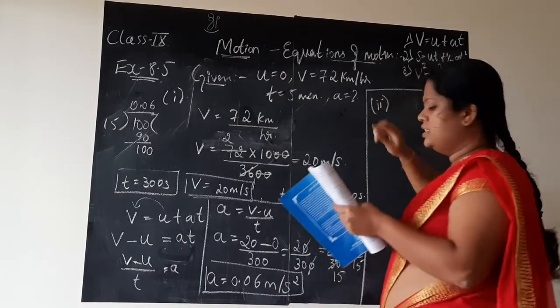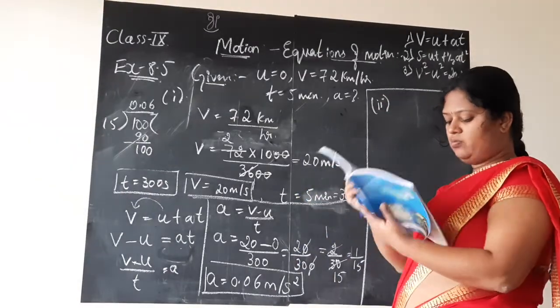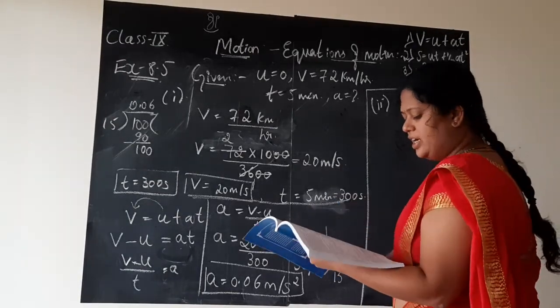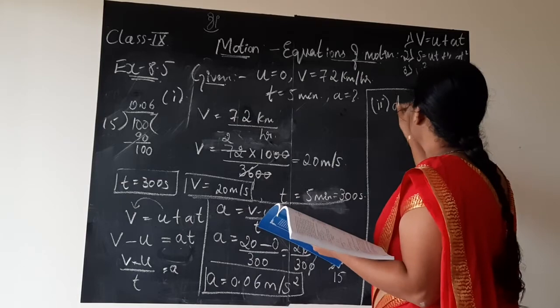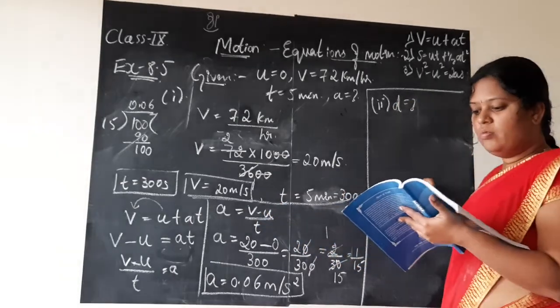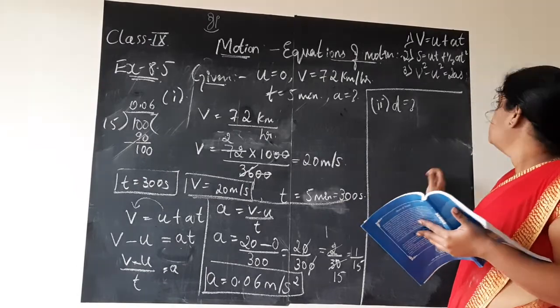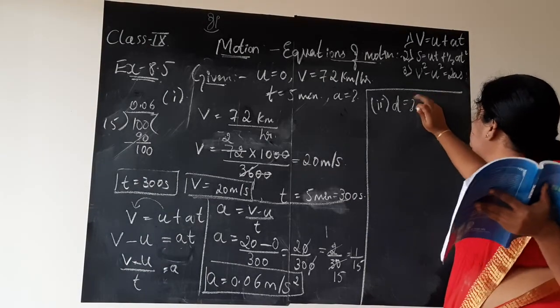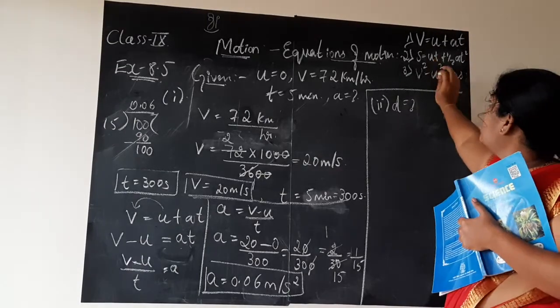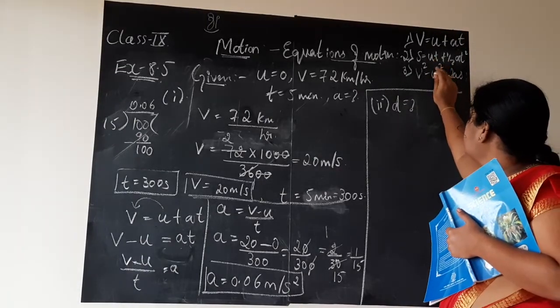Second part is, they are asking us to find what? Find the distance travelled by the train in attaining this velocity. Means distance is question mark. We don't know what is the distance. So children, here distance means, if I write it in terms of d, do you have the term d in any of the three equations of motion?